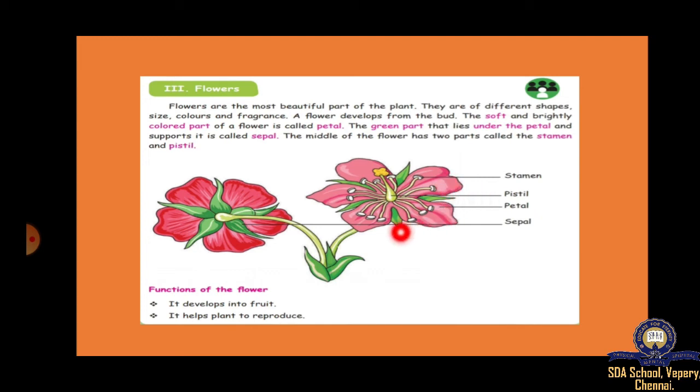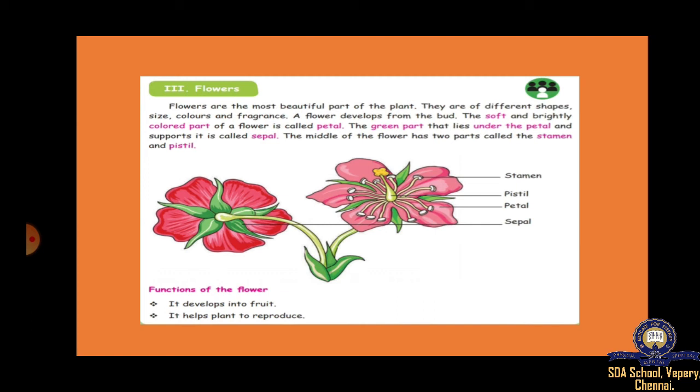So we'll see 4 parts, like in the leaf how we saw, the same way in the flower also we'll see 4 parts. First one, petal, sepal, the middle one is the pistil, and this is called the stamen. Okay, stamen, pistil, petal, sepal.